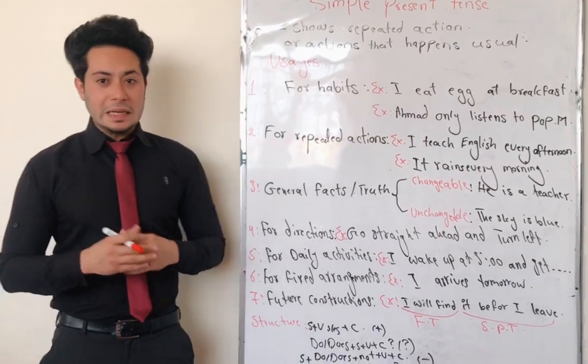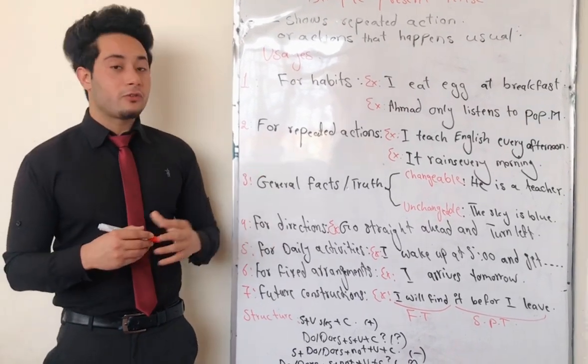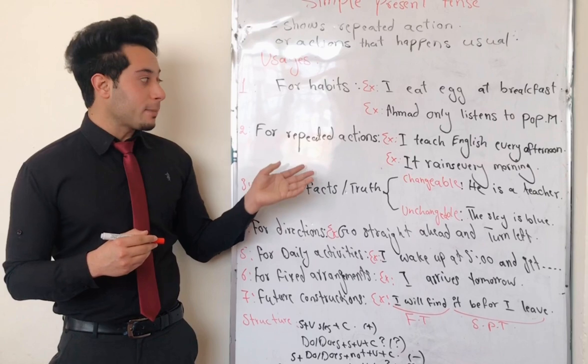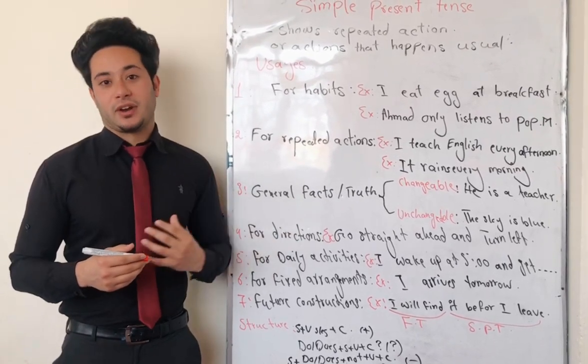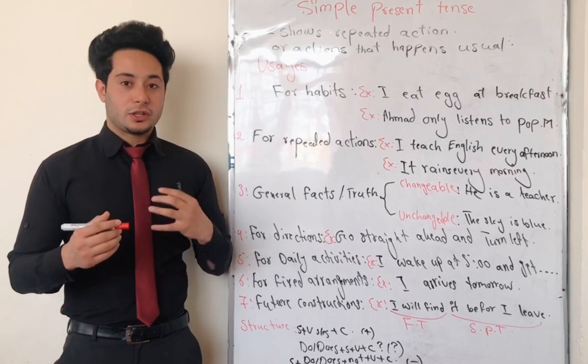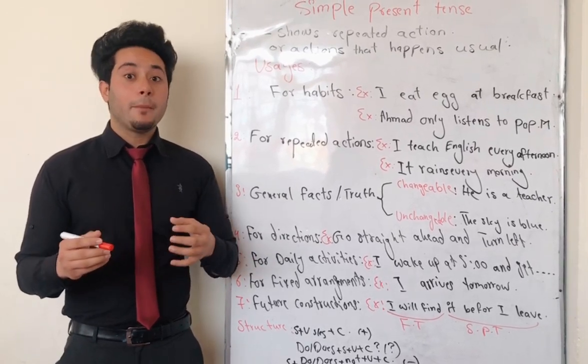Okay, let's talk about the second usage of simple present tense. The second usage is that we use simple present tense to talk about repeated action. As I mentioned in the first definition, we use simple present tense to talk about those actions which are happening repeatedly.